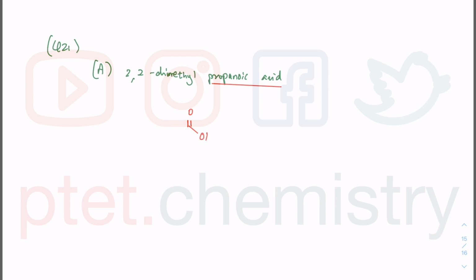Carboxylic acid is CO2H, C double bond O, and then OH. Propanoic is 3 carbons, so there's 1 carbon already, so 2 carbon and 3 carbon. And then I've got 2,2-dimethyl, so there's 1, 2, and 3. Dimethyl means 2 times CH3 at position 2, because both of these are the same CH3 group, propanoic acid.